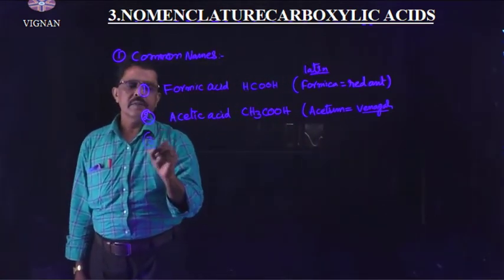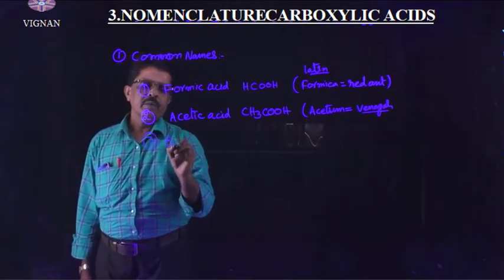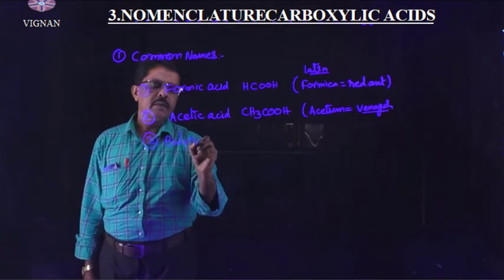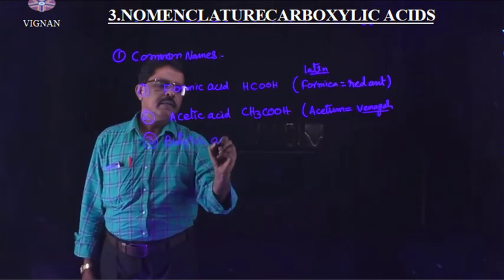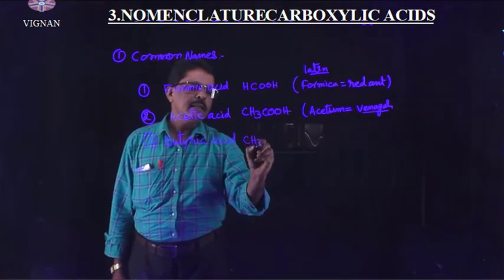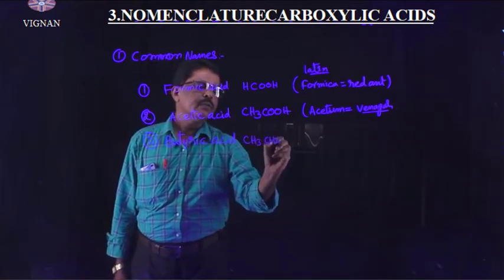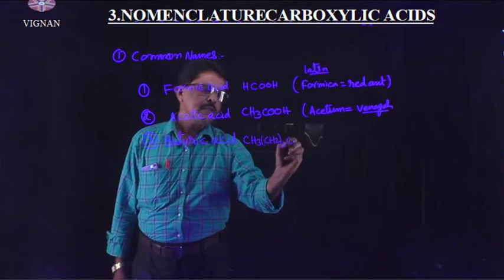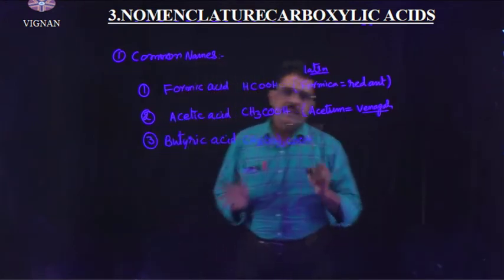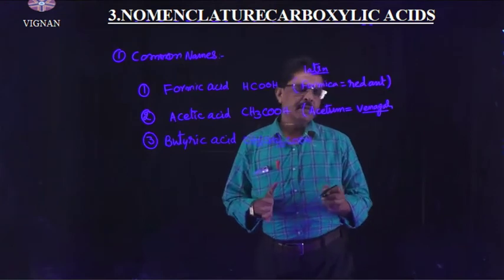Next, third one, you take butyric acid. Butyric acid formula is CH3CH2CH2COOH. So, the butyric acid name is derived from where?